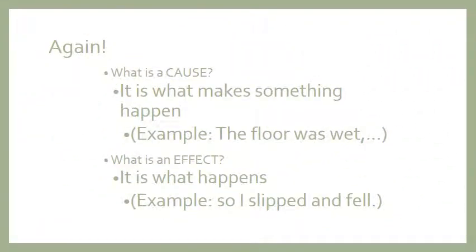We repeat, what is a cause? It is what makes something happen. It is the reason. Example, the floor was wet. What is an effect? It is what happens second. The result. Example, so I slipped and fell. The floor was wet, so I slipped and fell. So the cause, the reason, the floor was wet. The effect, what happens next? I slipped and fell.